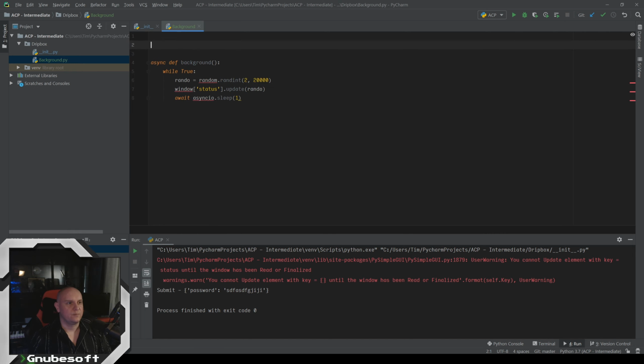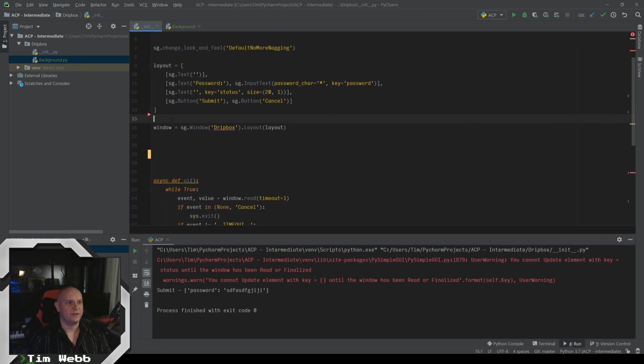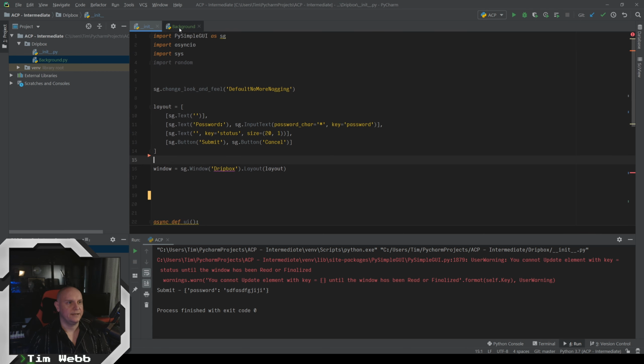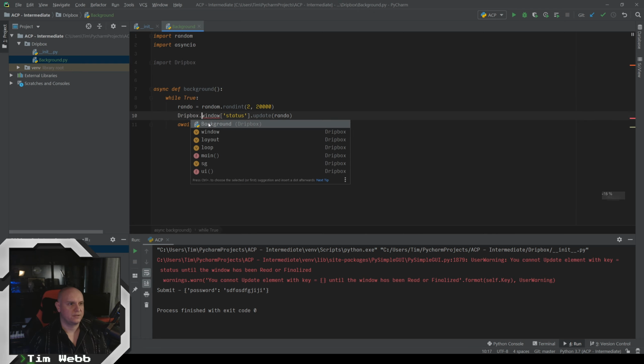Now we're going to need to do all our imports for the things that it's dependent on, like random and async. And now the window that we're using is no longer usable, and we're defining the window up here in the base of our init. So we can address that by just importing Dripbox, and we could do a from Dripbox, but in this case I'm just going to do Dripbox dot, and now we have that window.